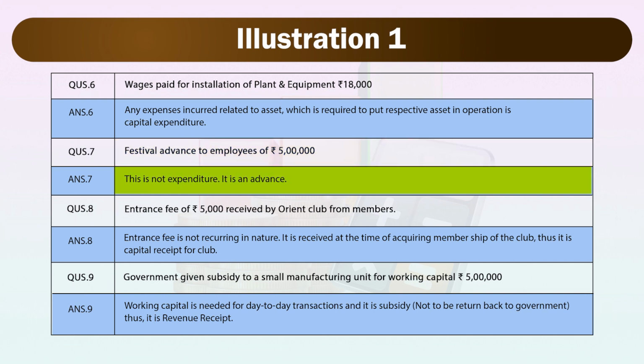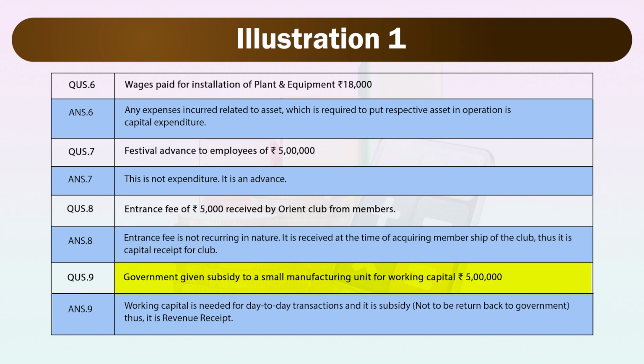This is not expenditure, it is an advance. Next is entrance fee of rupees 5,000 received by Orient Club from members. Here, entrance fee is not recurring in nature. It is received at the end of acquiring membership of the club, thus it is capital receipt for club.